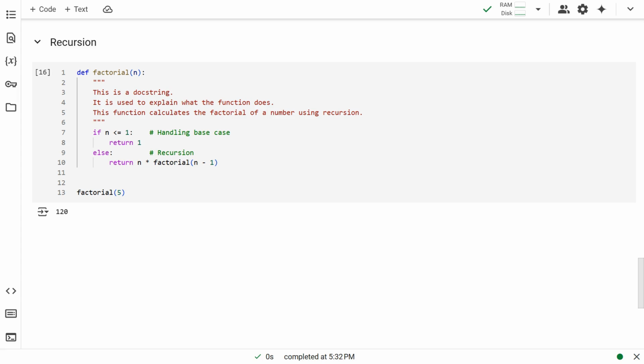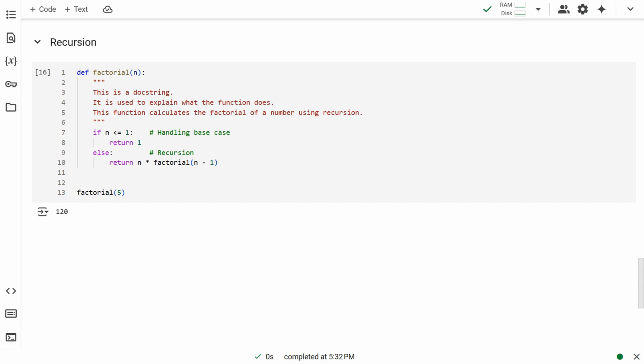The most crucial thing to note is that the base cases must be handled carefully, or the recursion would go on forever. So, if the number reaches 1, we break the recursion by returning a value of 1. If not, we call the same function for the preceding number. In this case, we calculate the factorial of 5.